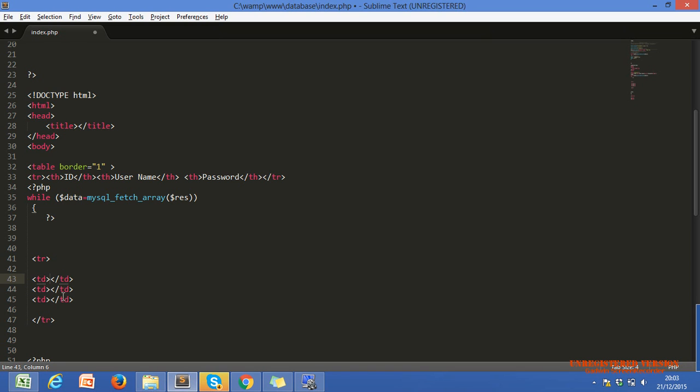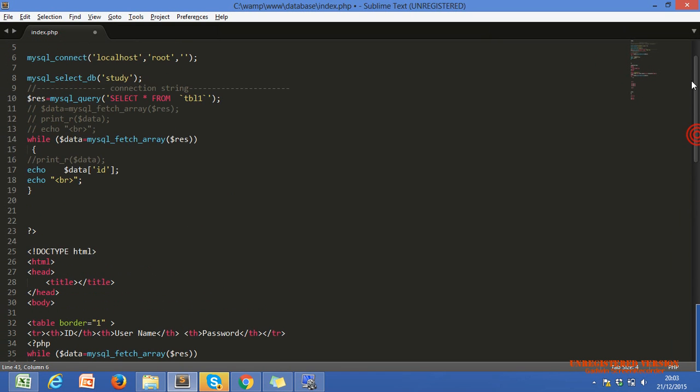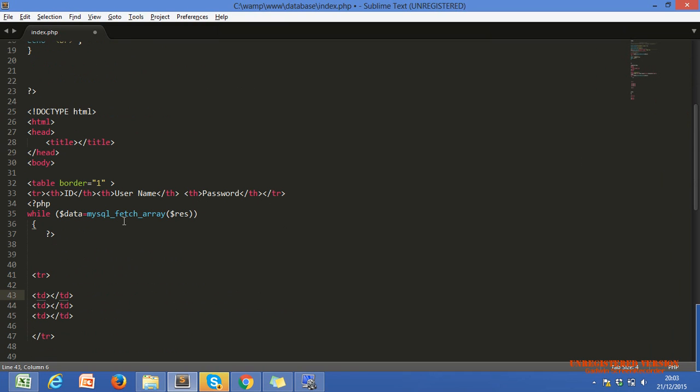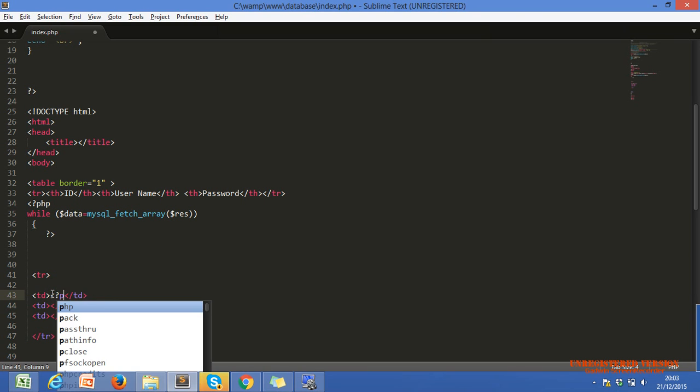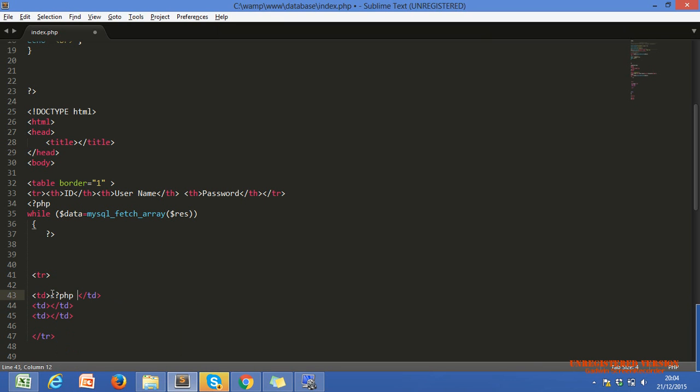Let me show you now. But I have to use PHP code because dollar data is a PHP variable. So we should use PHP code. How do we use PHP code within an HTML tag? Simple: start of PHP tag and end of PHP tag.